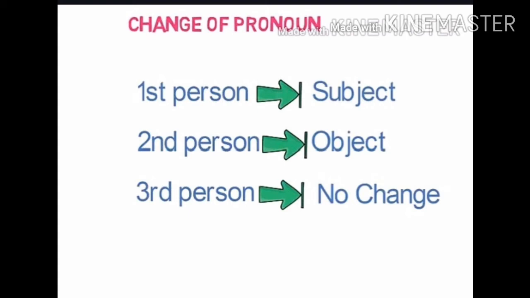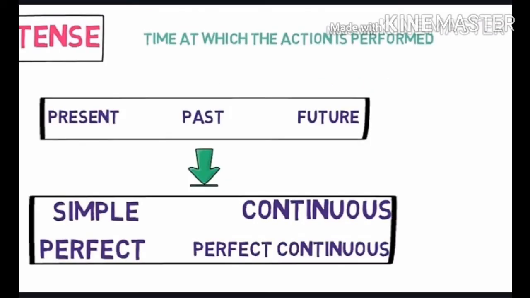Now let's look into tenses. Tense denotes at which time the action is performed. Tenses are mainly divided into three types: present, past and future. And they are subdivided into four subtypes: simple, continuous, perfect and perfect continuous. Like that there are 12 tenses. So these are the three main things you should understand.